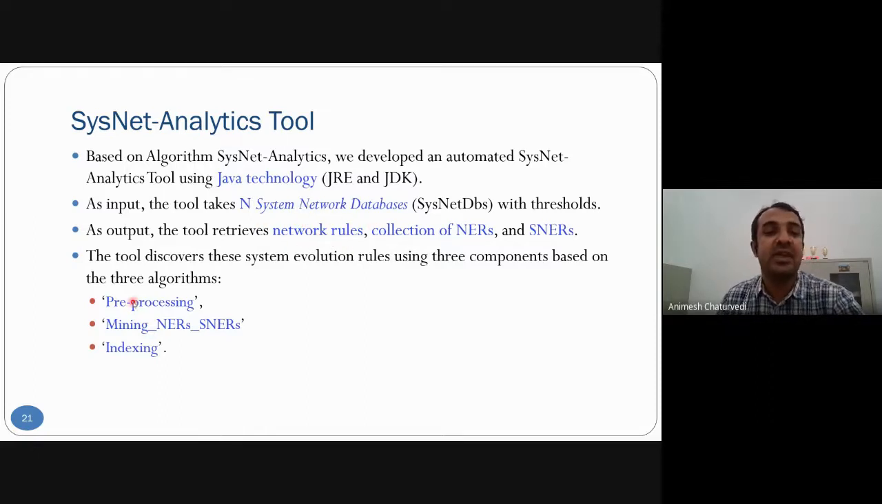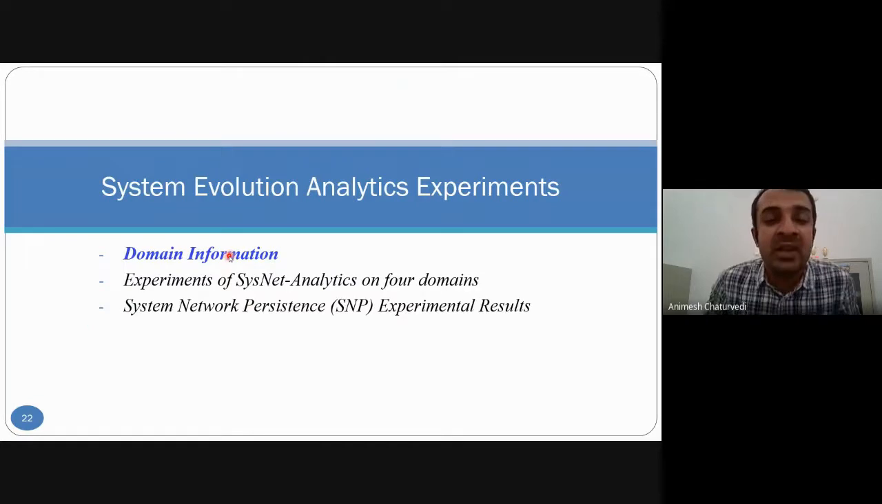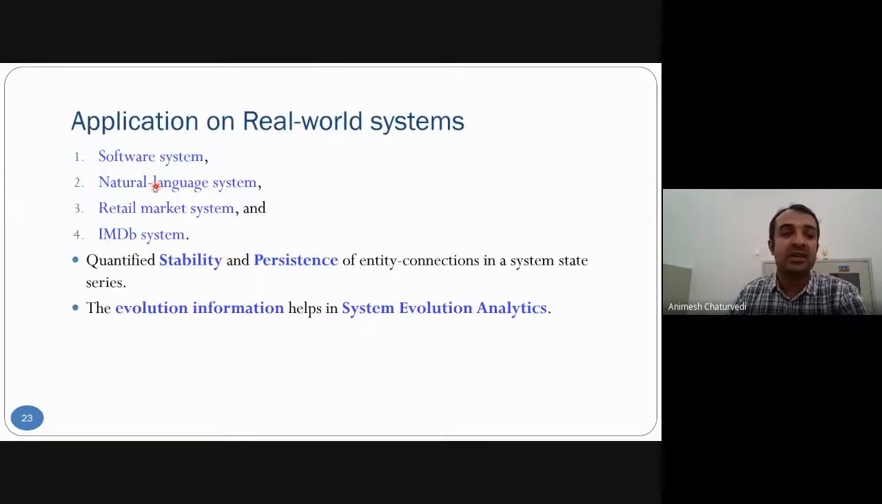It uses three steps: pre-processing, mining, and indexing. The domain information is basically what we did for software, nature language, retail market, and IMDb, for quantifying stability and persistence, to do system evolution information generation.